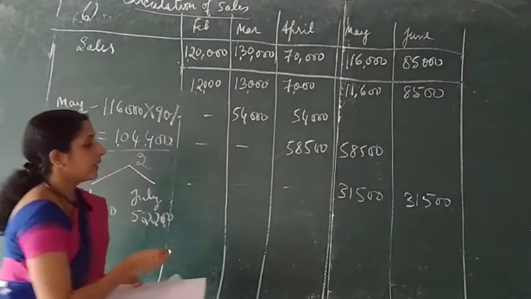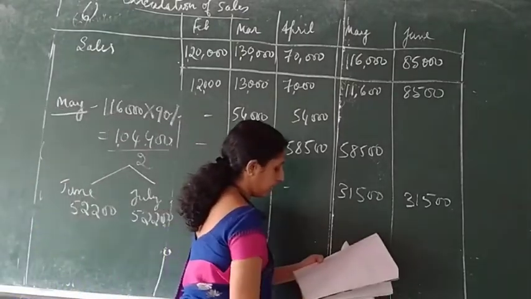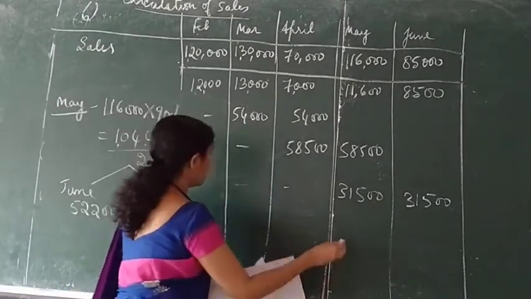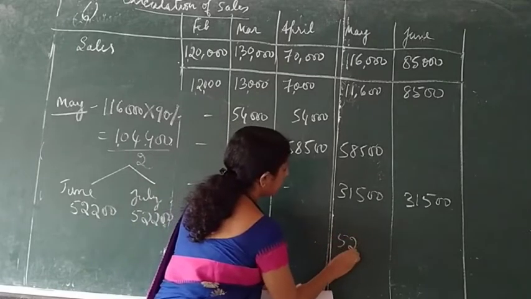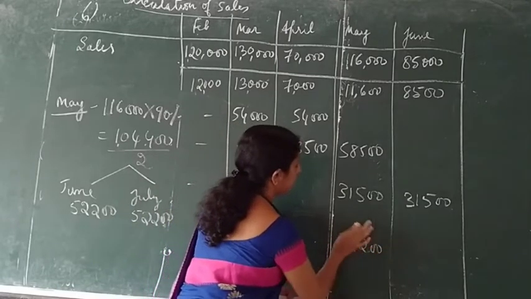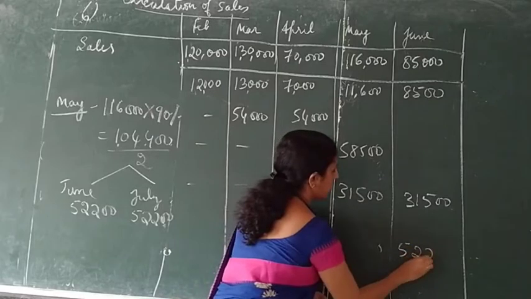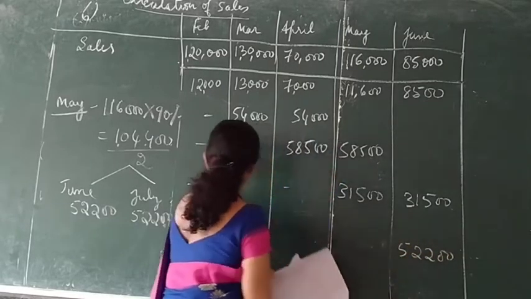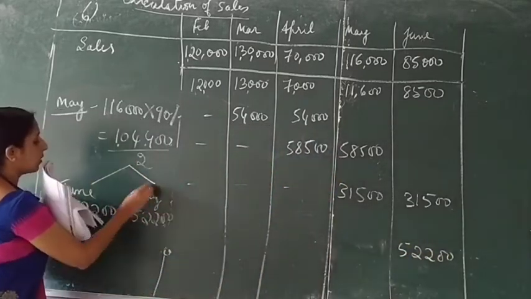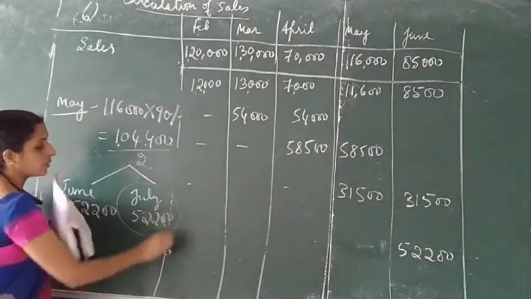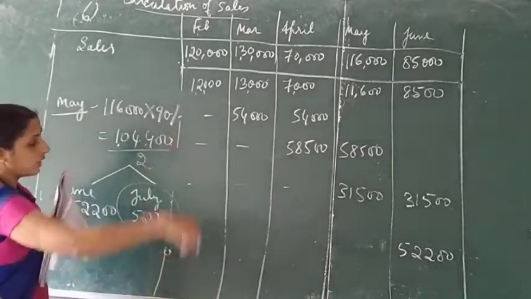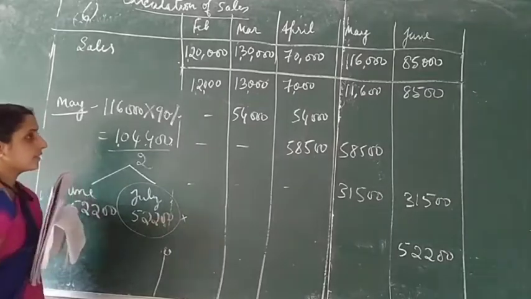So I am recording now in the month of June, 52,200. And one more in the month of July, 52,200. We are not having the column for July, so I am not recording this.